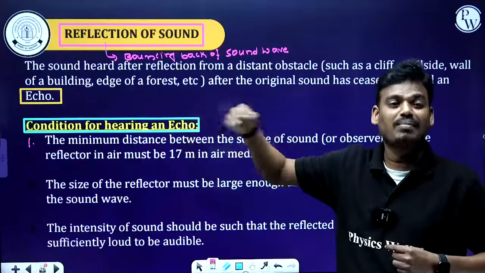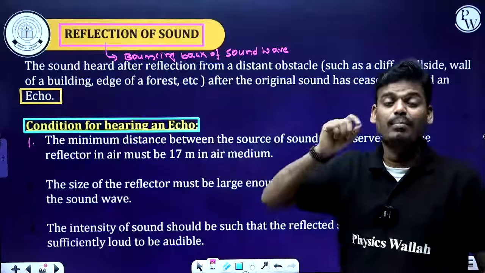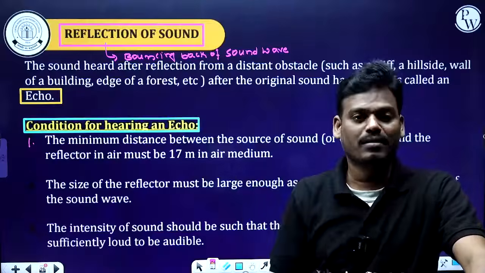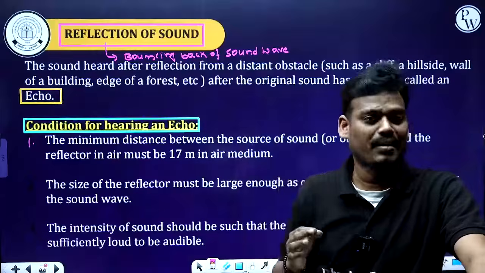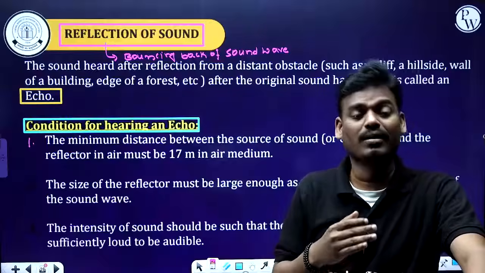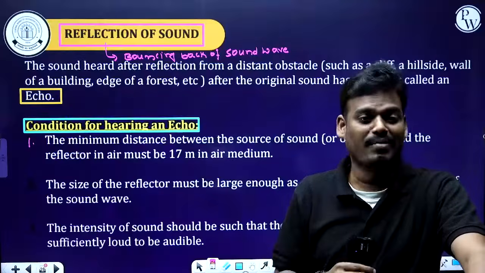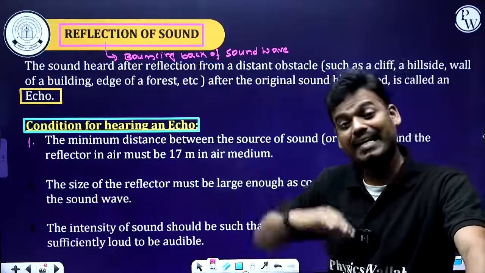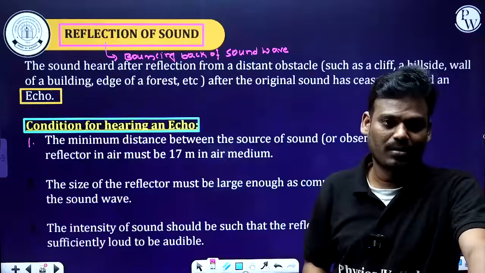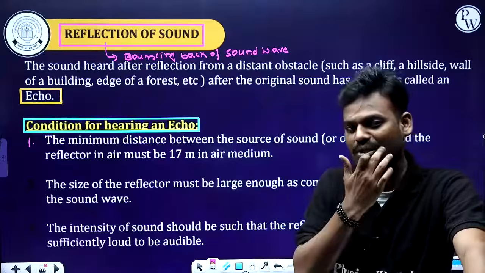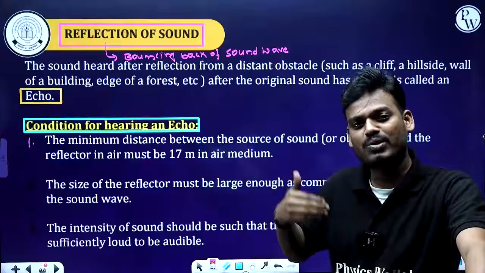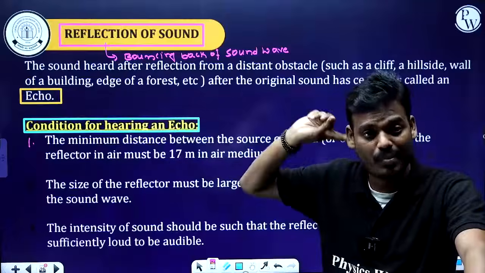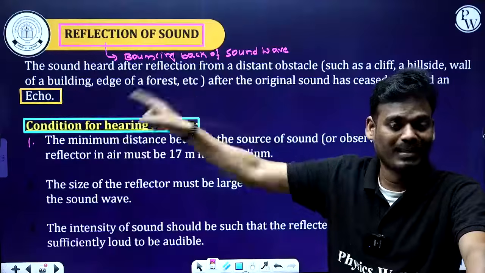Okay, 17 meter or else more than 17 meter. But minimum distance should be 17 meter. It cannot be less than 17 meter, like 16 meters, 15 meter, or else 10 meter or 9 meter. The minimum distance is 17 meter, and it can be more than 17 meter. If you have a question, sir, what if the distance between source of a sound and reflector is 20 meter? Yes, of course, you are able to hear an echo. That is the first condition.